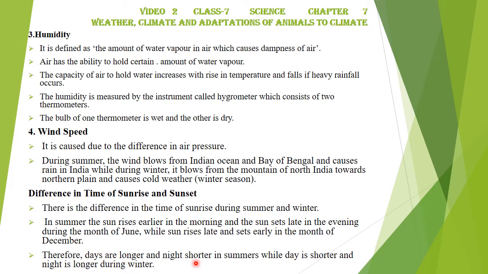Therefore, days are longer and nights shorter in summers. Because of this timing of sunrise and sunset, we have longer days and shorter nights in summer, while days are shorter and nights longer during winter. Since the sun sets early in the month of December, you will have shorter days.